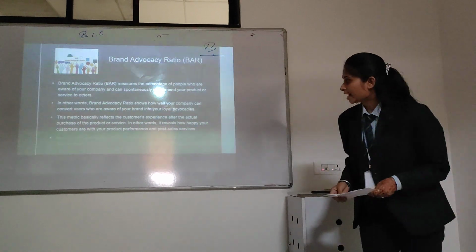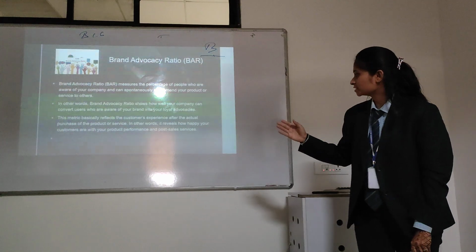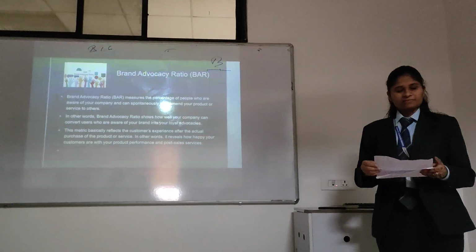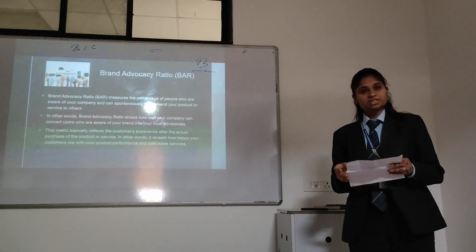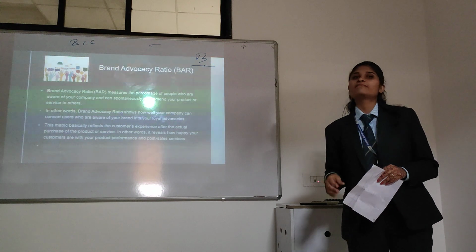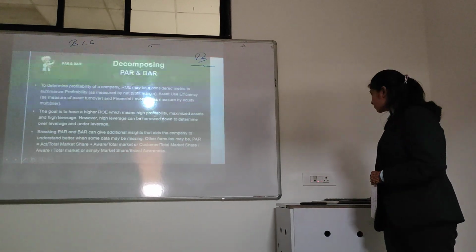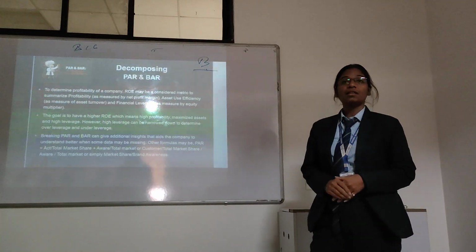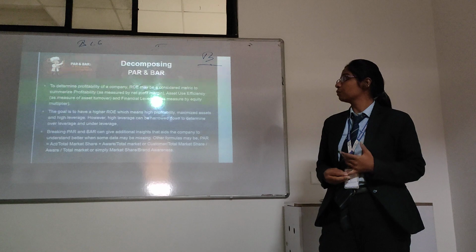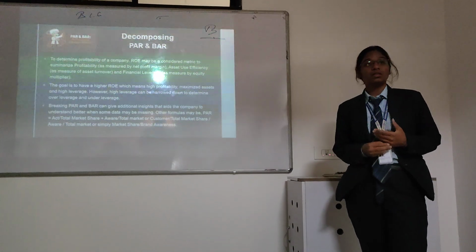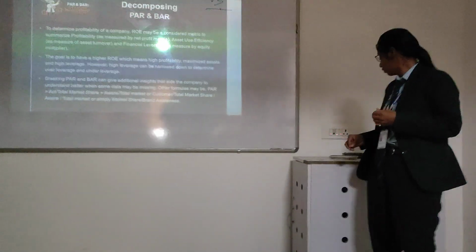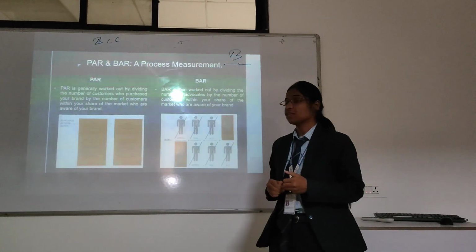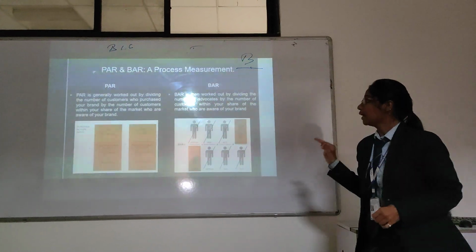The formula for the brand advocacy ratio is spontaneous advocacy divided by spontaneous awareness. And for the PAR, it is purchase action divided by spontaneous awareness. Decomposing PAR and VAR: PAR and VAR are the measures to calculate the profitability of the company. So if we have to calculate the profitability of a company, we will have to measure the PAR and VAR. PAR is the purchase action ratio and VAR is the brand advocacy ratio.